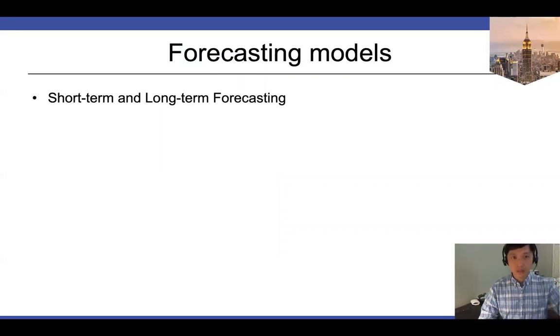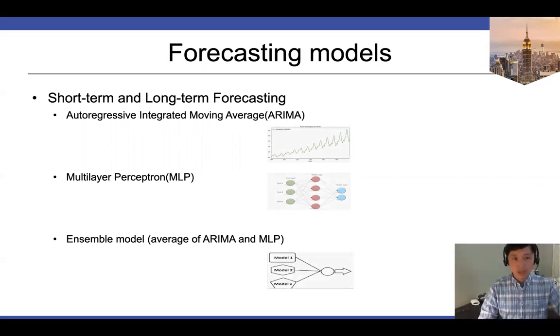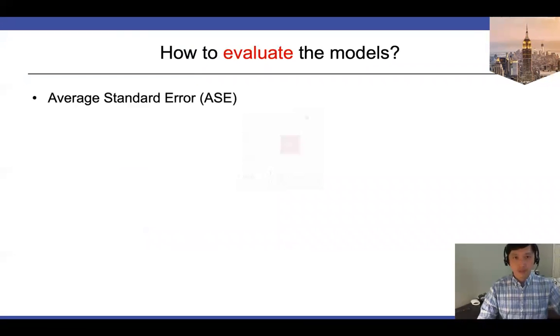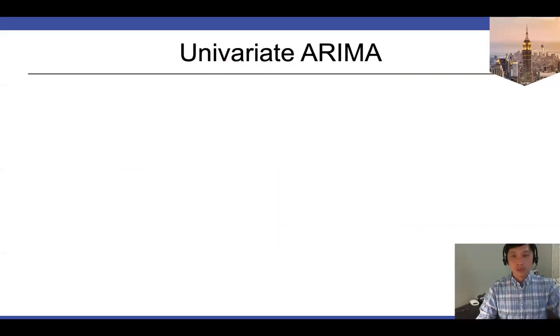For the forecasting models, we're doing long-term and short-term forecasting. We're using an ARIMA model and an MLP model, and we will also build an ensemble. The evaluation method uses ASE and also a rolling window. Start with the ARIMA model.